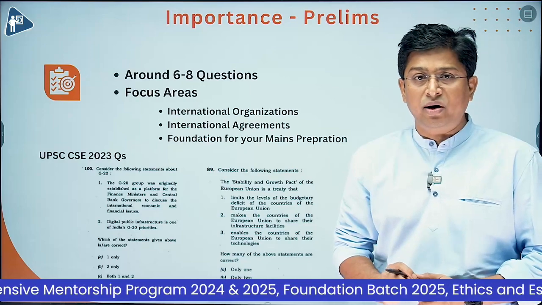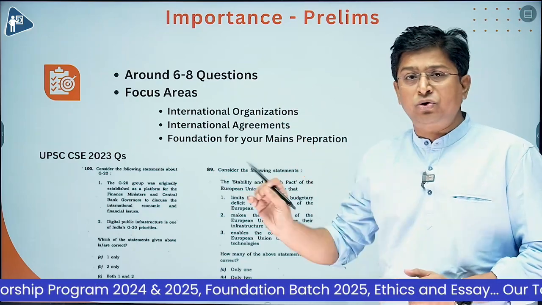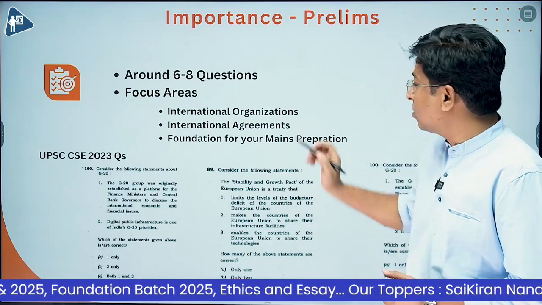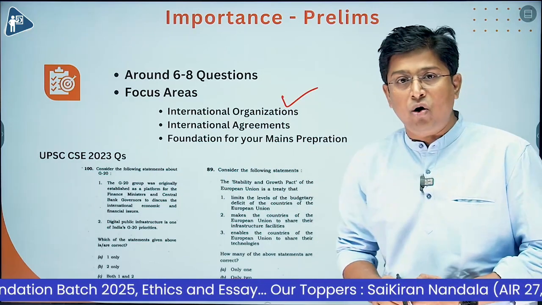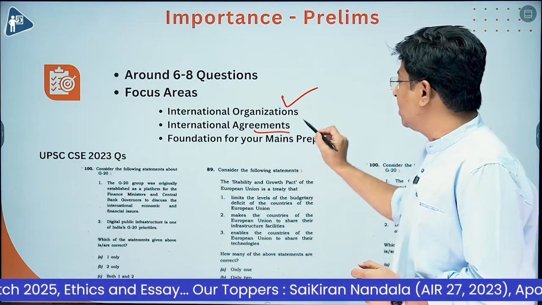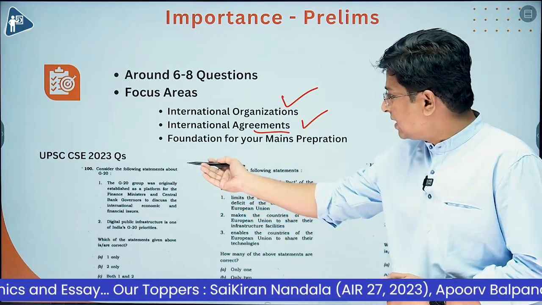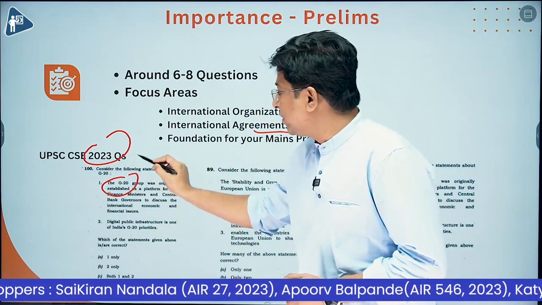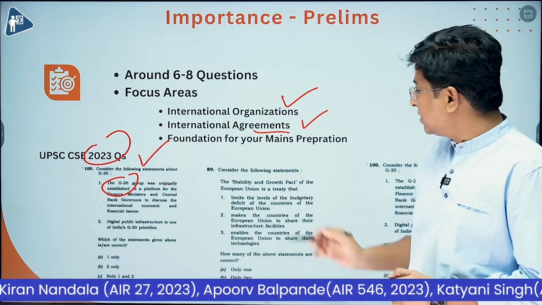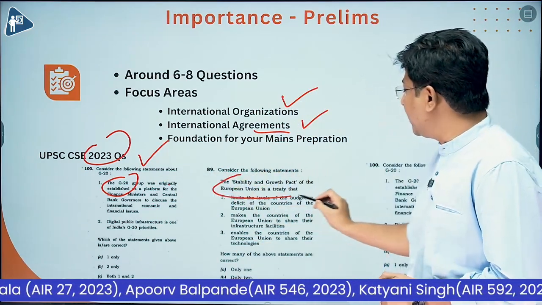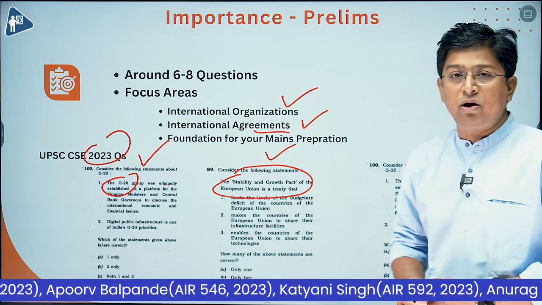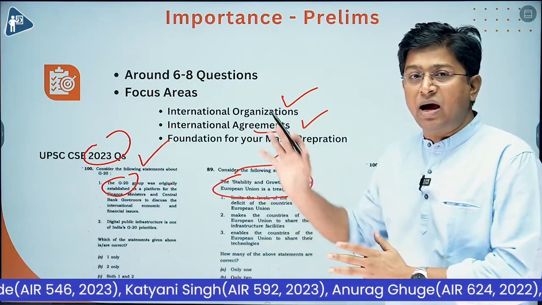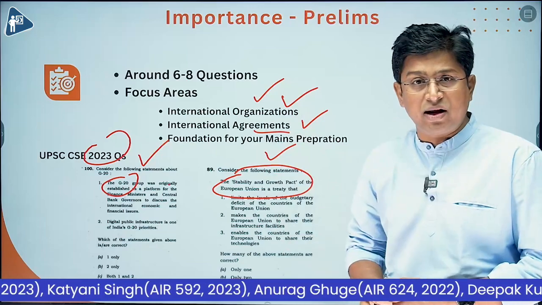Every year around 6 to 8 questions are asked from international relations, and the major focus areas of UPSC are international organizations and international agreements. For example, last year in 2023 there was a question on G20. This G20 was in news. And then there was a question on the Stability and Growth Pact of the European Union. So every year most of the questions from this section are asked directly on international organizations.